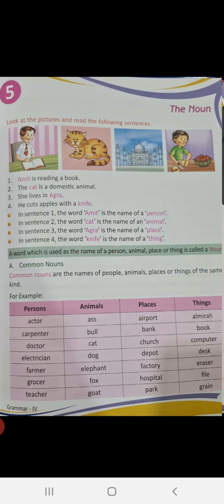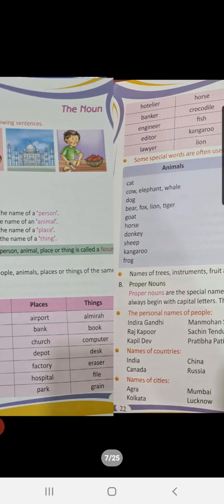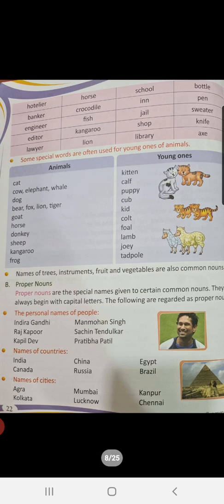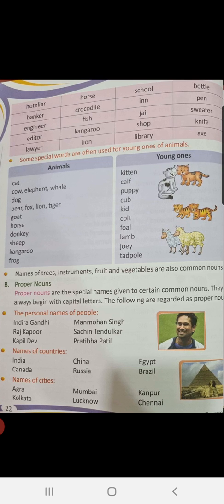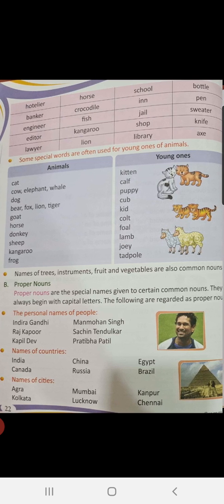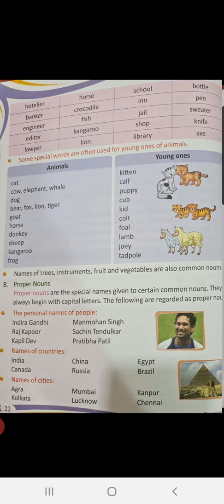Okay children? We have seen this. Now there are some examples given on your page. Please go through it. See proper nouns now, children. Proper nouns are the special names given to certain common nouns. They always begin with a capital letter. Even if these proper nouns are written in the middle of a sentence, children, then also it will be written with a capital letter. For example, the personal names of people like Indira Gandhi, Raj Kapoor, Kapil Dev, Manmohan Singh, Sachin Tendulkar, Pratibha Patil, all these are examples of proper noun.